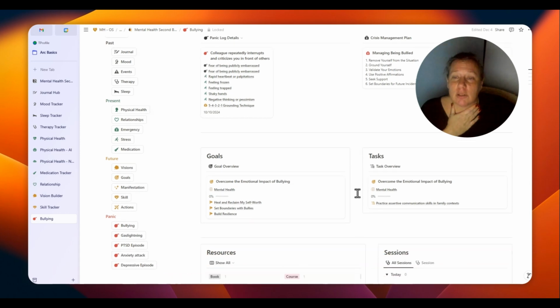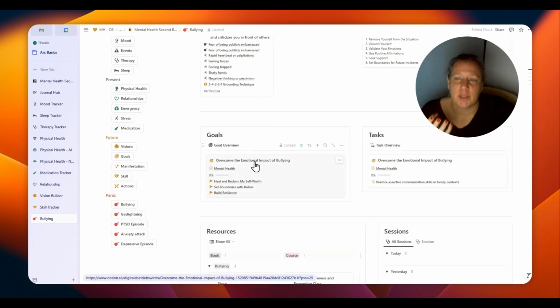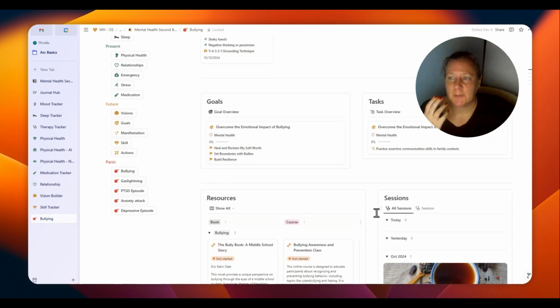Maybe you also have goals. You want to overcome the emotional impact of bullying, for example, and this results in a task. This is, you have to practice assertive communication, and the area is mental health, and there is no progress because you did not start the task. But there are some milestones. For example, you want to heal and reclaim your self-worth. You want to set boundaries with your bullies, or you want to build resilience. So every goal also comes with a milestone.